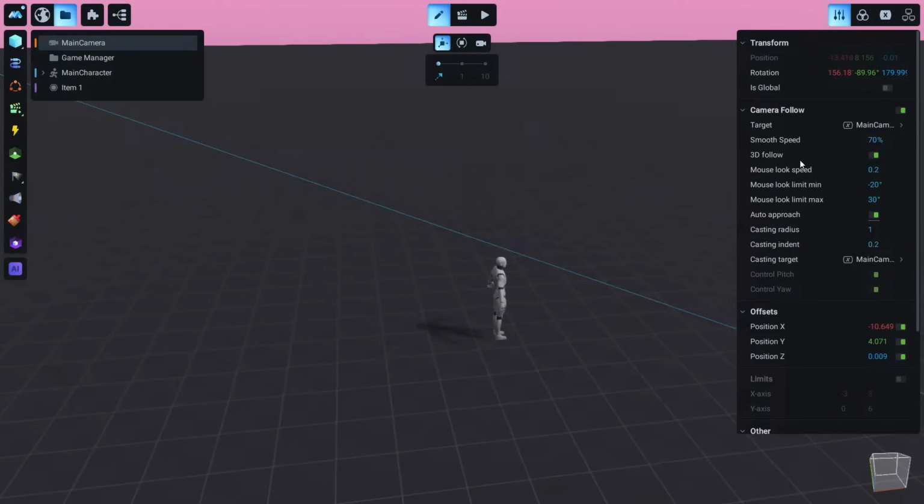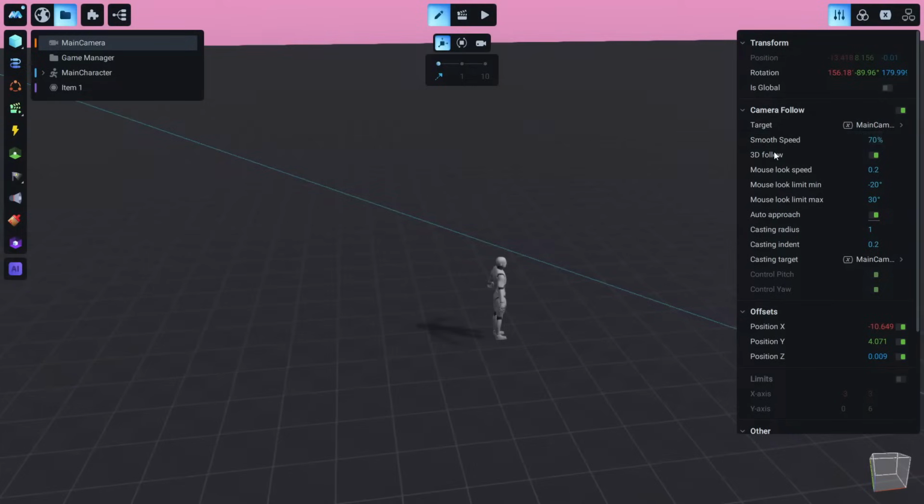In the older versions of Manu, this target was predefined and it was set to follow the character. In this beta version, we have changed this and we set it to follow an object variable. Maybe this sounds a little bit confusing to you yet, but it will all be clear a little bit later. So what is this object variable?